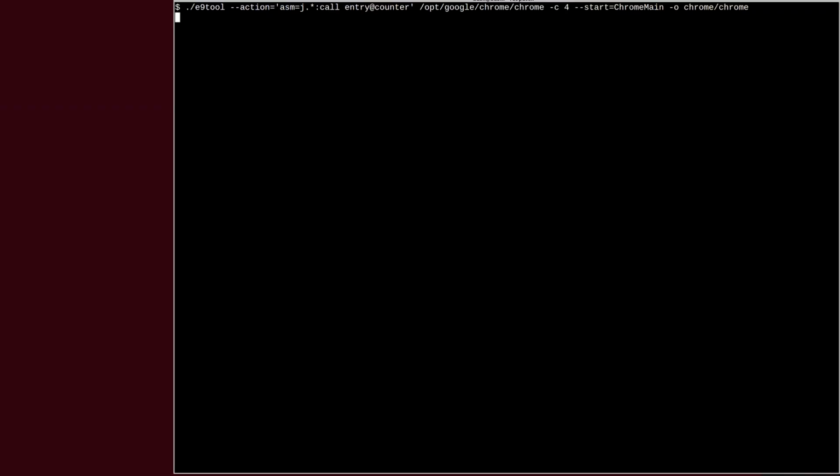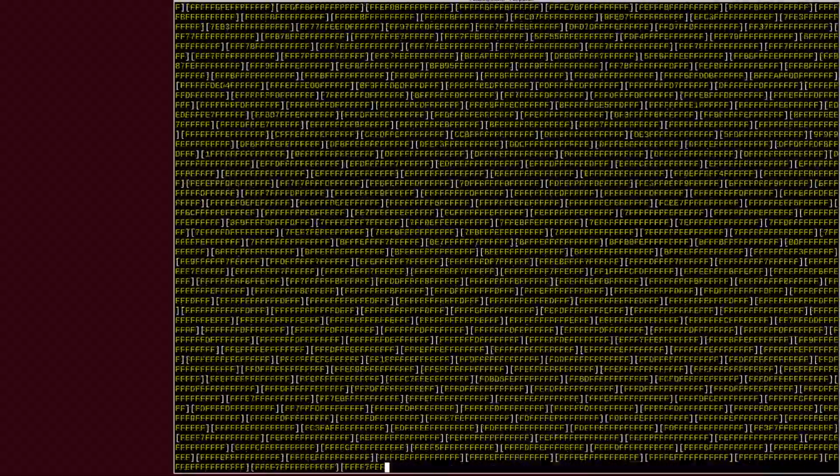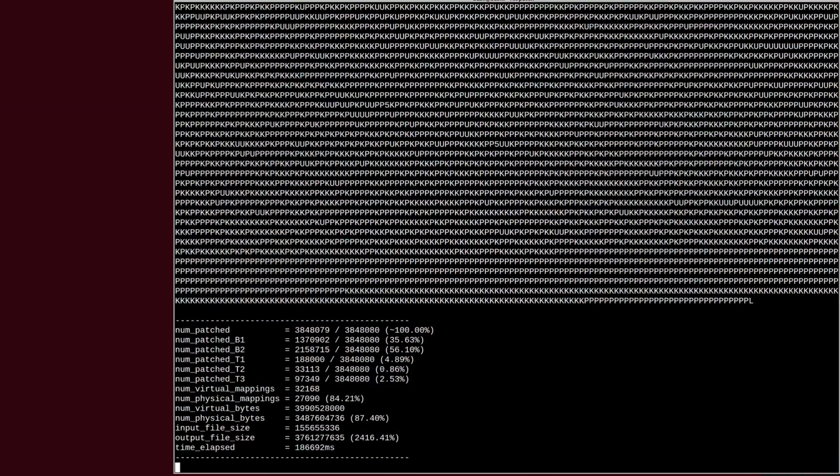So here is a quick demo of the E9 patch tool in action. Here we are going to statically rewrite the Google Chrome binary, which is over 100 megabytes in size. Specifically, we are going to instrument all jump instructions, including 2-byte jump instructions, using an instruction counting instrumentation. This works out to be nearly 4 million instructions, and in the end we can see that our tool achieved nearly perfect coverage.